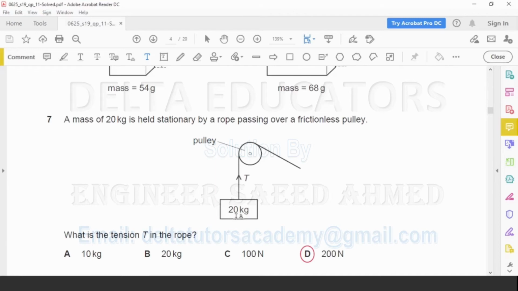Weight is given as the product of M into G. M is 20, G is 10. So the weight will be equal to 20 multiplied by 10, which is 200 Newton. Since it is stationary, whatever the weight is, the same is the tension in the rope. So the tension in the rope is 200 Newton, that is given in option D. So correct option, option D.